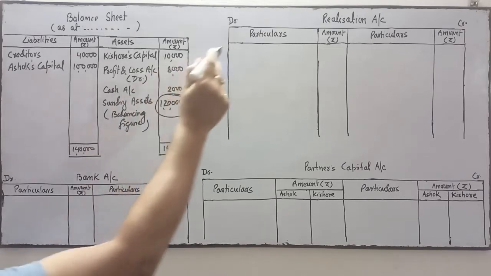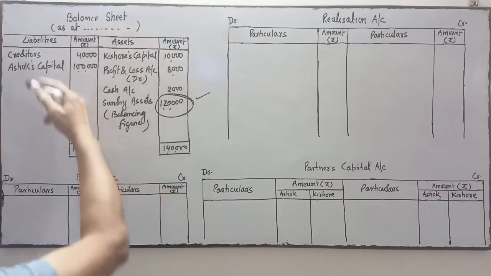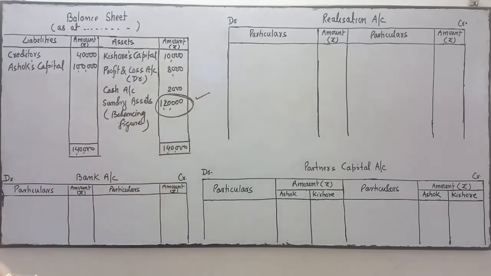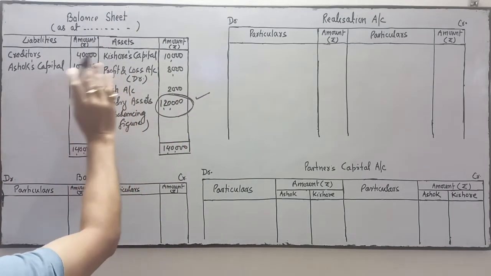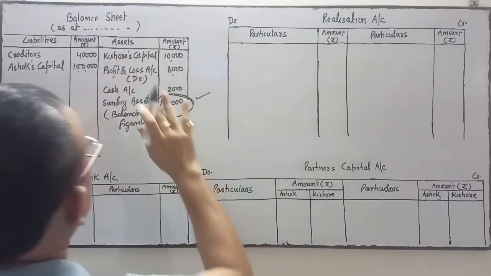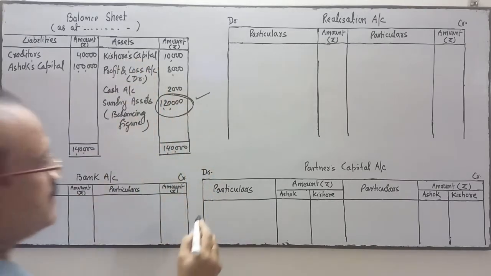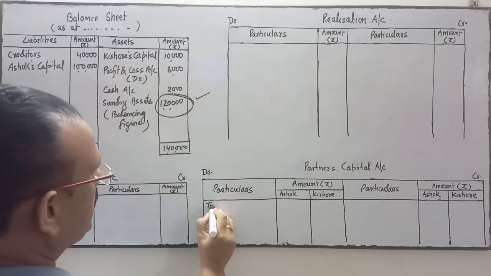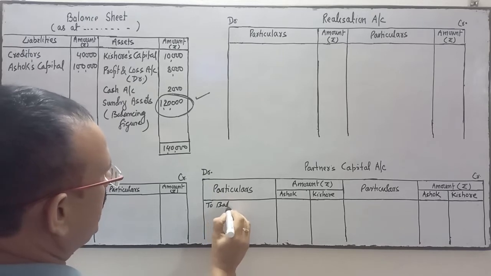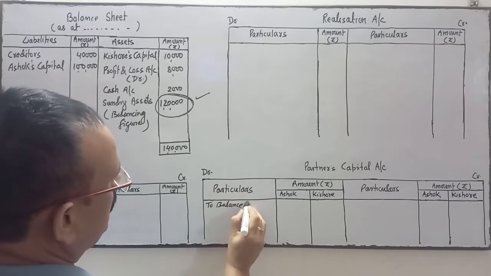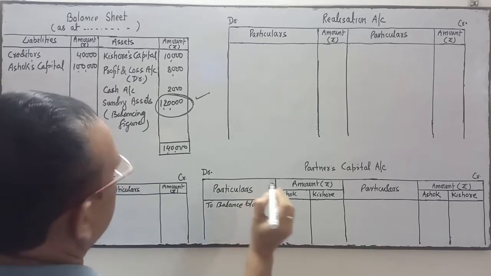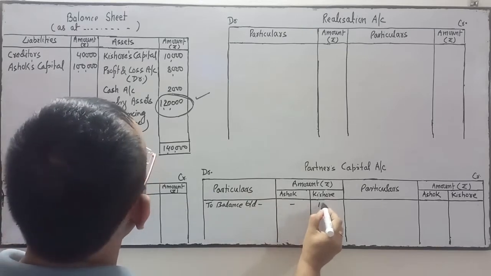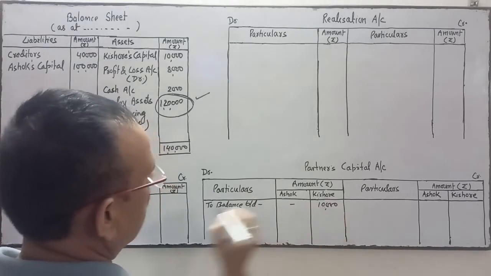Now come to the realization account. From this balance sheet we will prepare the realization account. From the asset side first, Kishore's capital is on this side, so we have to write it on this side in the partner's capital account, balance brought down. Kishore's capital has a debit balance, so you have to write 10,000 on this side.